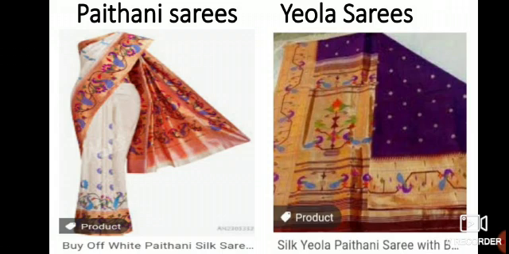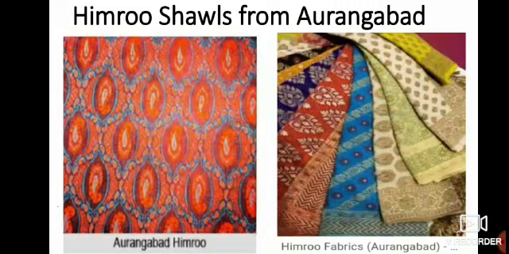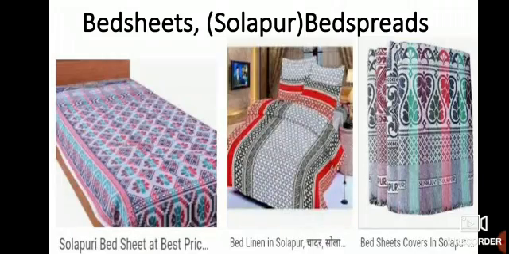Eola sarees. Himru shawls from Aurangabad. Bedsheets or bedspreads from Solapur. Now some of the bedsheets we use.